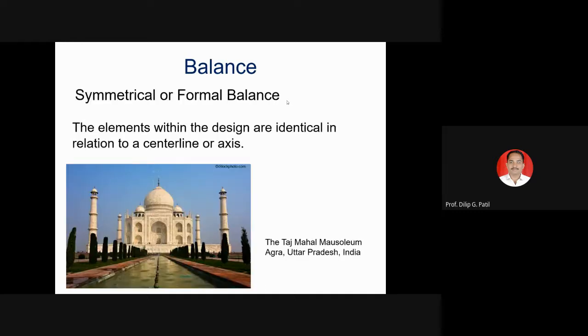So balance, with this example, I will explain balance. There are what we call minars. These minars are symmetrical on both sides, and the elements on both sides are symmetrical. So it creates an impact on our eyes.